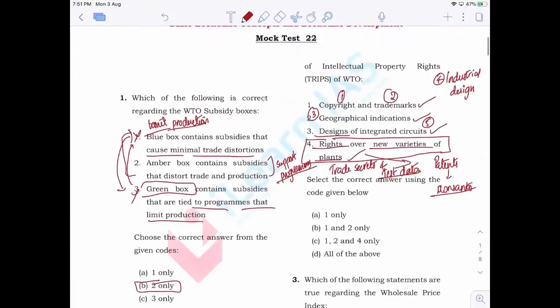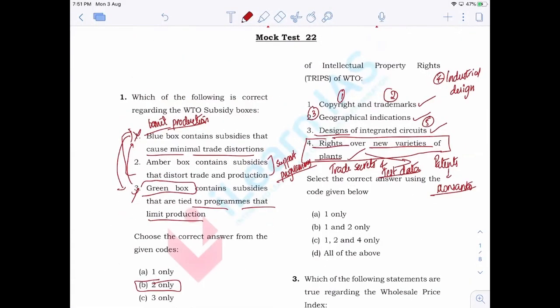Okay, so these are the items that you have to understand. If you want, you can note down these things: industrial design, copyright and trademarks, geographical indication, designs of integrated circuits, rights over new varieties of plants, which comes under patents. So patents are also included, trade secret as well as the test data.